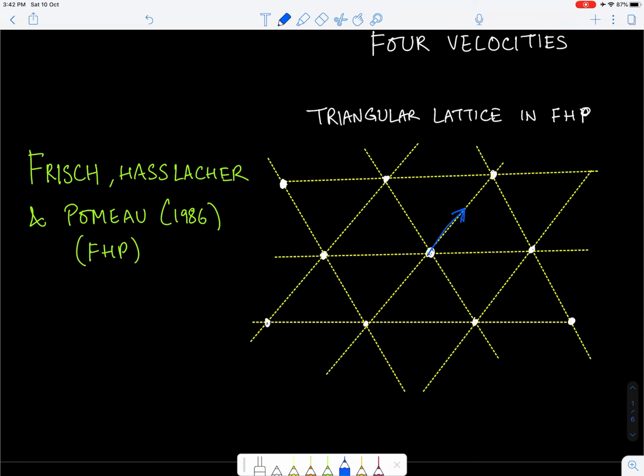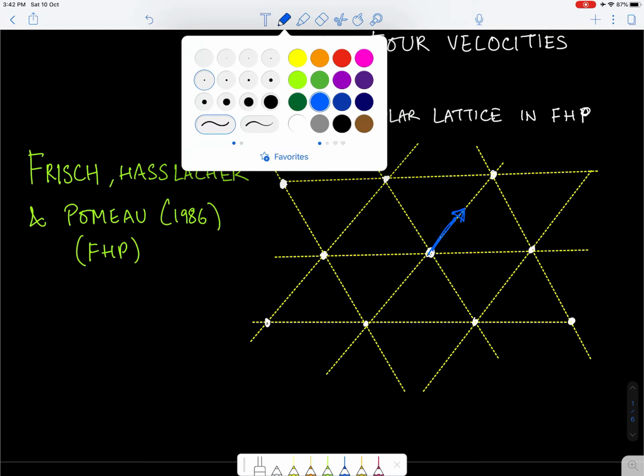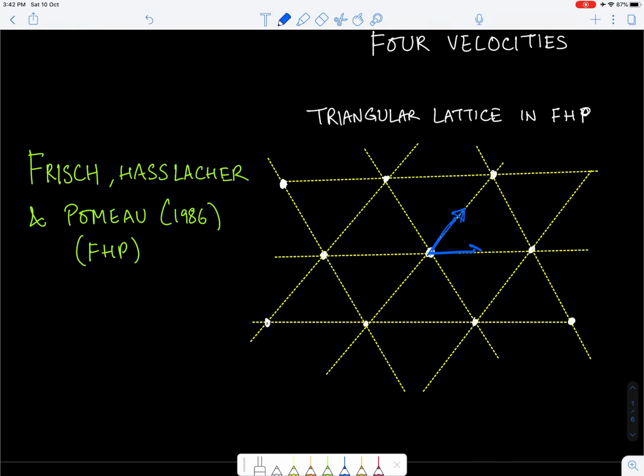So you can have the particle moving in one of these 6 directions. So there are 6 possibilities now. This I'm going to call vector Ci, and I'll tell you why I'm calling it Ci. Ci is essentially the discrete counterpart of xi. Okay, so the microscopic velocity is now being replaced by a discrete velocity.